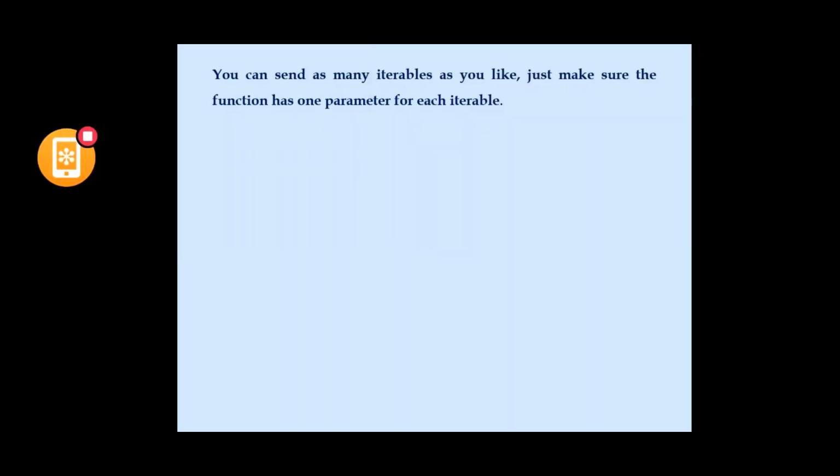Make a note that we can pass more than one parameter for each iterable. So we'll see that now. The given syntax is map function, iterable. Here iterables should be only one argument, but we are supposed to pass more than one argument, which we'll see here. Now I am using the function as a general function. In the previous slide I used it as a lambda function, but now I'm using it as a general function. Iterables we already know, that is a list, tuples, like that.